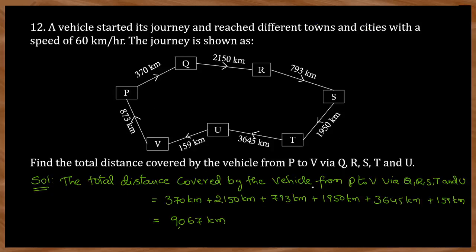So the total distance covered by the vehicle from P to V via Q, R, S, T and U, you have to add them, which is first one from P to Q, which is 370, plus Q to R is 2150, plus R to S is 793, plus S to T is 1950 kilometers, plus T to U is 3645 kilometers, plus U to V is 159 kilometers. So by adding all these, you will get 9067 kilometers. The vehicle started and completed the journey. Just you have to add them only. It's a very easy problem.